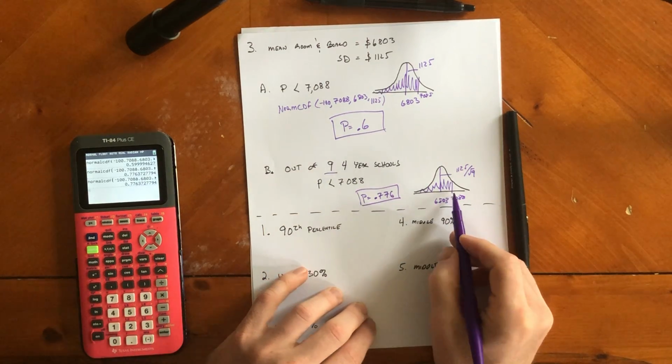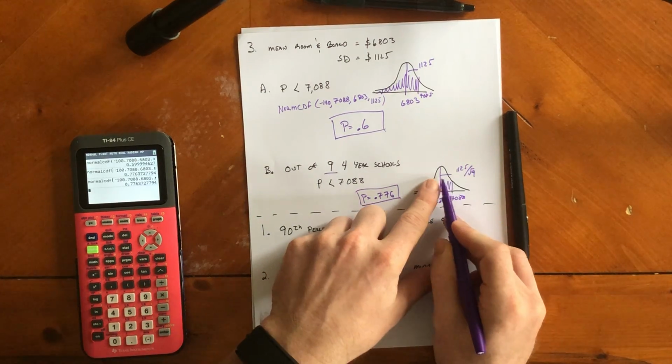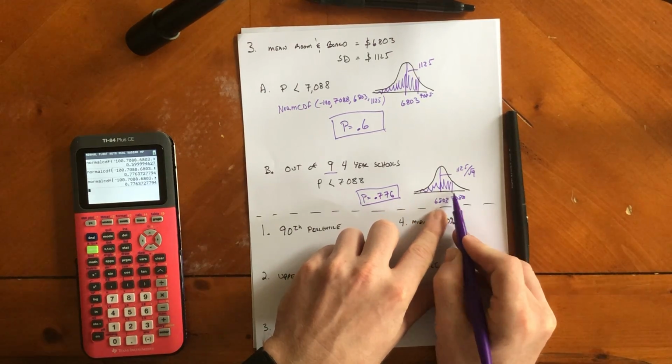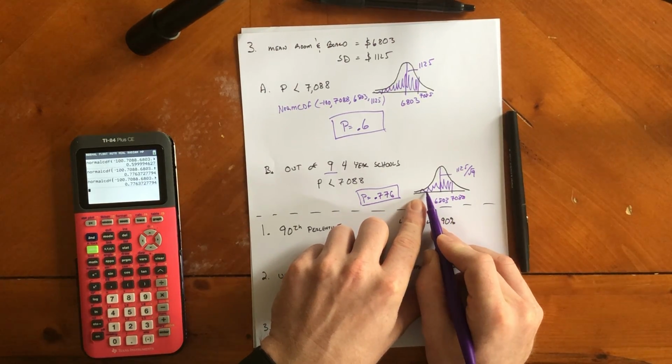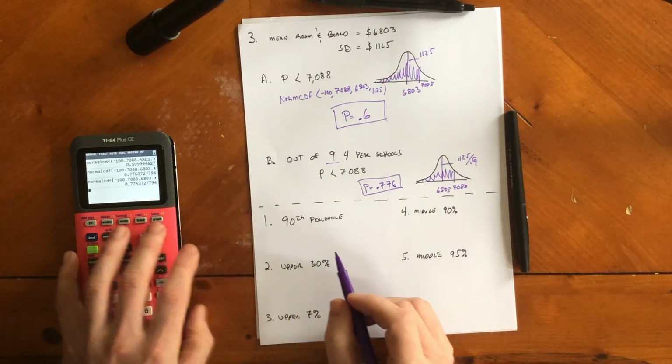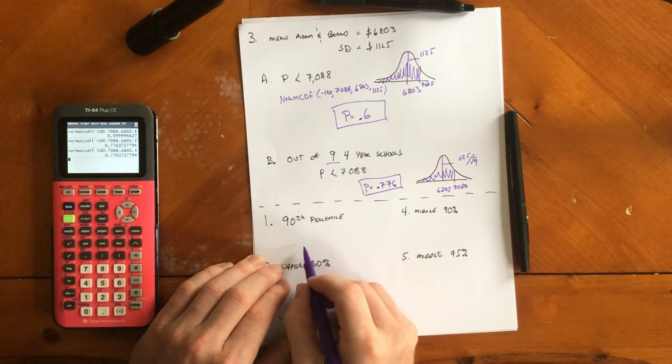Right, so the probability actually went up because the standard deviation gets smaller, so this is going to take up more of the curve if I go this way. If I went before the mean, it would take up less of the curve. Okay? Last part, we're going to remember how to use invert norm.